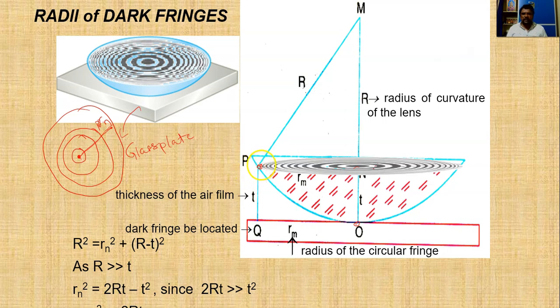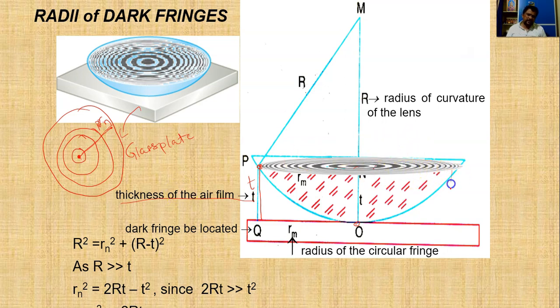For that particular ring, the thickness of the air film is, let us say, t. t is the thickness of the air film for the mth ring, which is again a dark ring, and that ring has radius rm. Okay, so the thickness of the air film for that particular Newton ring is t. It is uniform like this.